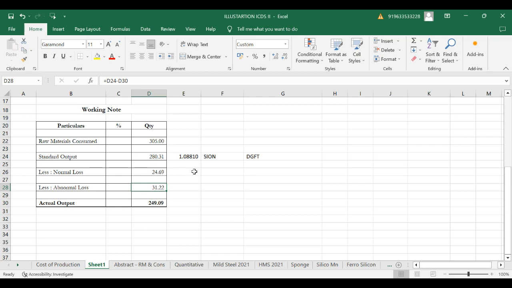So all these CA norms were being accepted by the departments as well as the judicial authorities in order to take this input output ratio. So with that recognized input output ratio, we may calculate that abnormal loss. Again, do I repeat? Here the total quantity inserted is 305.5. Using this input output ratio, the total output should have been 280.31, but we got only 249. So the remaining portion would be treated as abnormal loss.